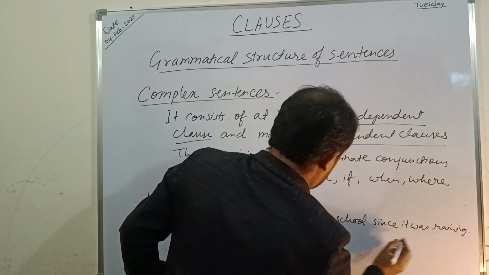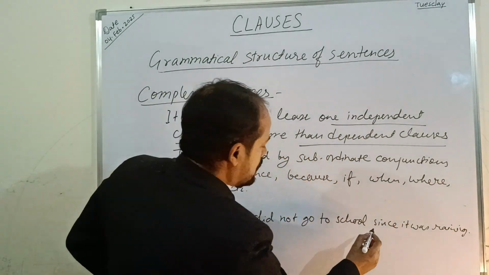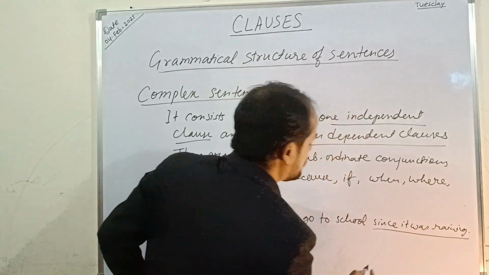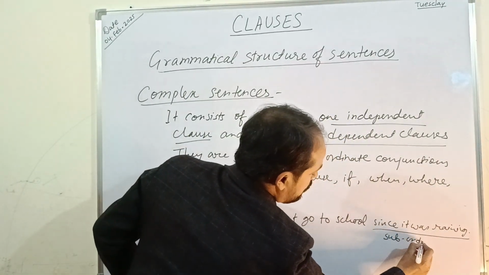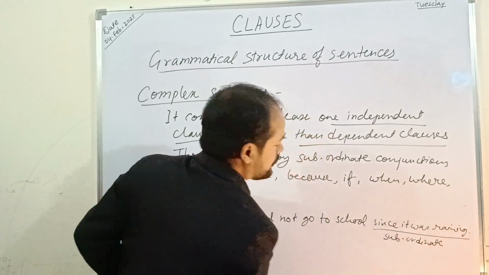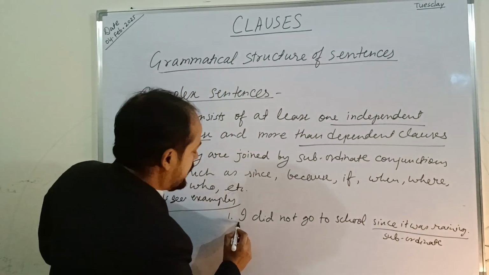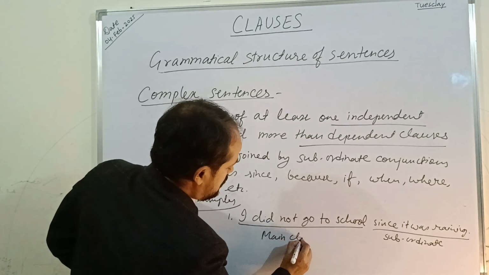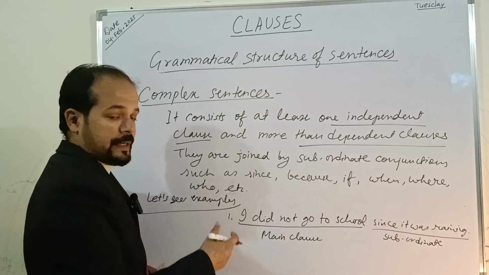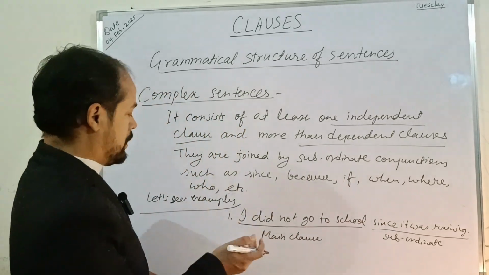Now you can see, since it was raining is a subordinate clause, and this is the main clause or principal clause, or it can be called a free clause also.